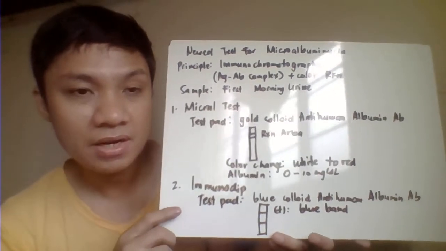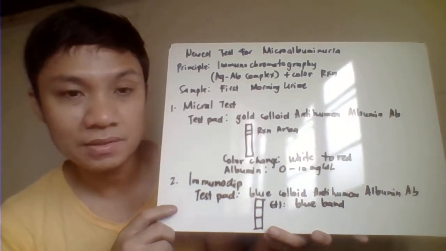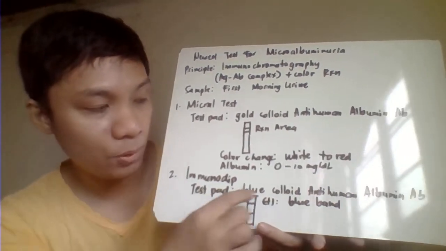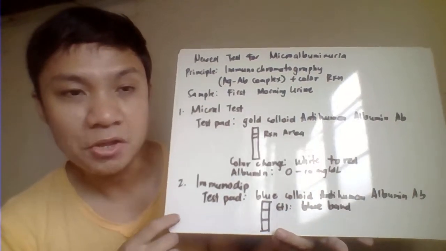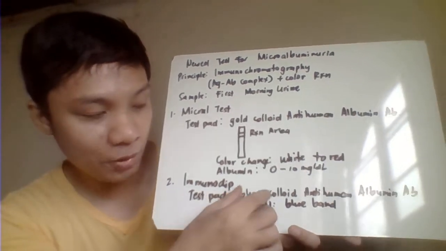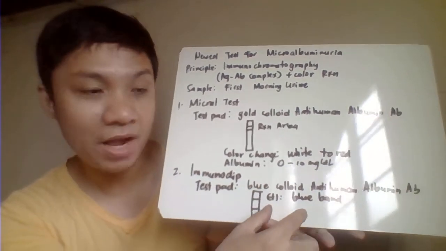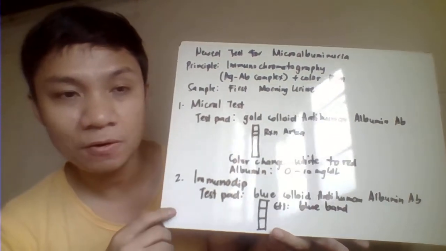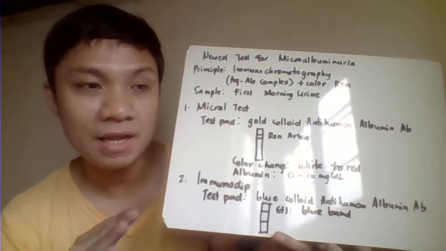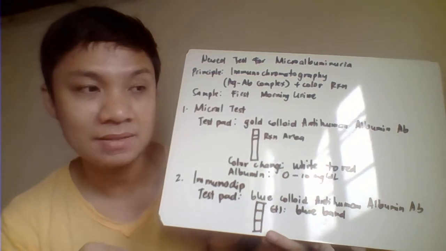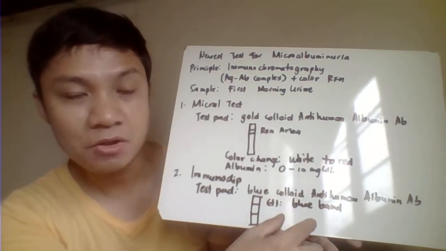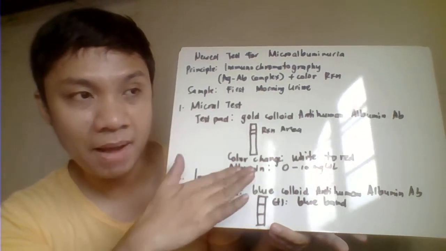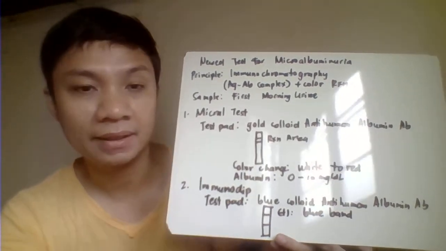Another, we have here your Immunodip test. This is a test pad naman. It's impregnated with blue colloid anti-human albumin antibody. So blue ang color nito, kaya ang positive reaction natin ay blue na band. So ulit, ganun din ang principle nito. If your sample contains albumin as your antigen, magko-combine sa ating colloid anti-human albumin, akyat siya. Magpo-form siya dito ng dalawang band. Okay, blue na band.